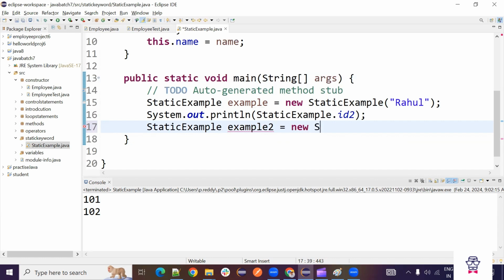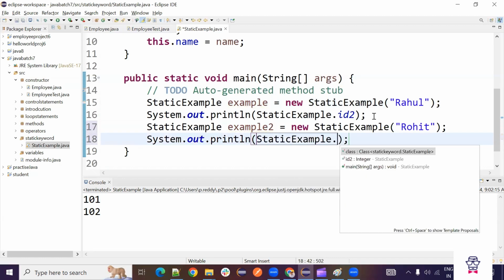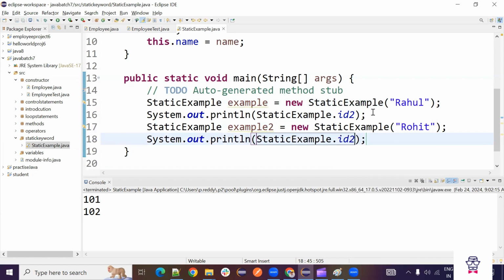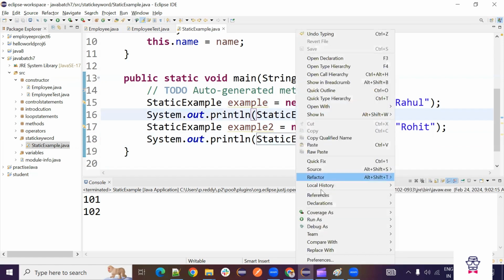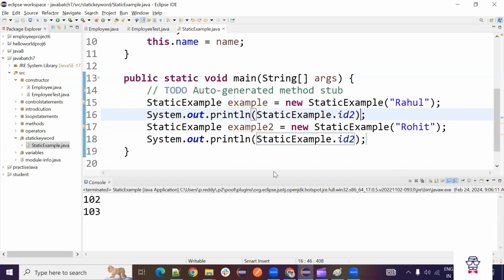So new static example. We will send some other name this time, Rohit. Example dot ID2. So last time for Rahul, what number we will see, and for the other one we will see 102, 103.